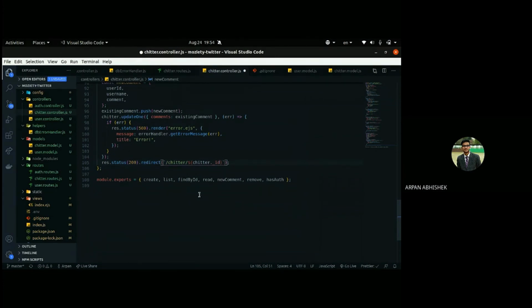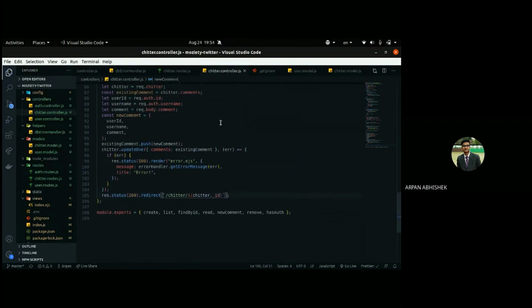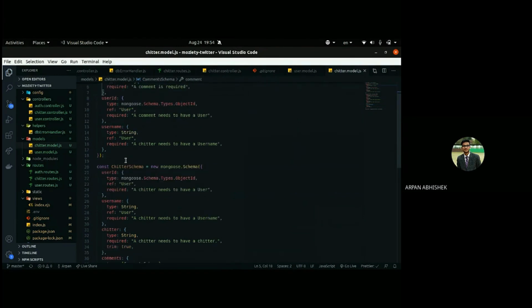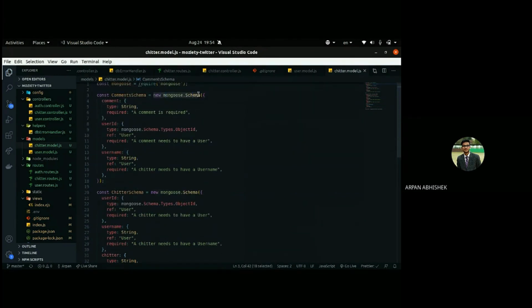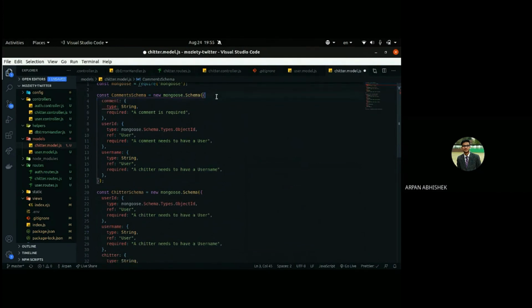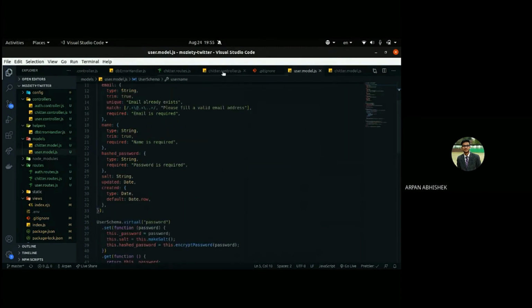No, we don't have that, but you can add it. You can try adding that feature, to delete a comment. That will be a good exercise. And if you need any hint, you can get a unique ID for every comment. Whenever you create one, it will have a default ID property which is generated by MongoDB. So you can access comments from that. Now figure it out. I won't tell.